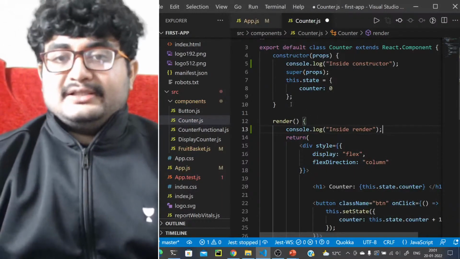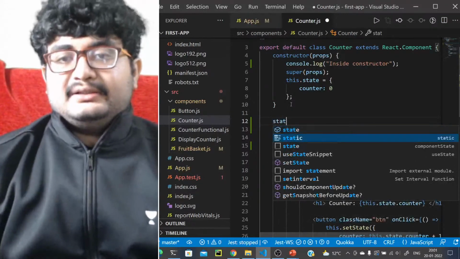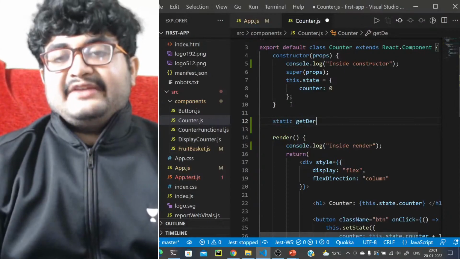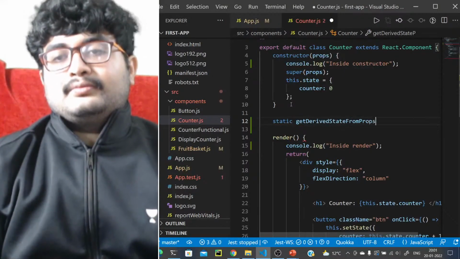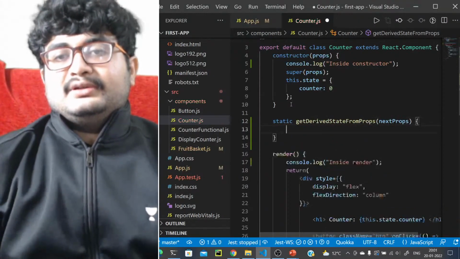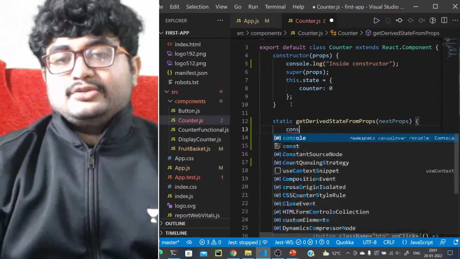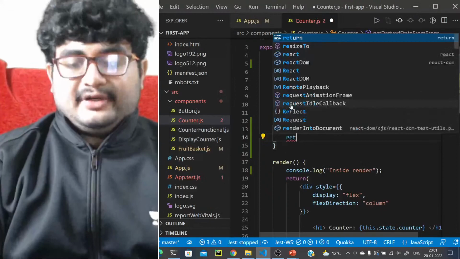What were the other methods? The static getDerivedStateFromProps, and I think you get the next props here, and you can just do console.log and return null for now.